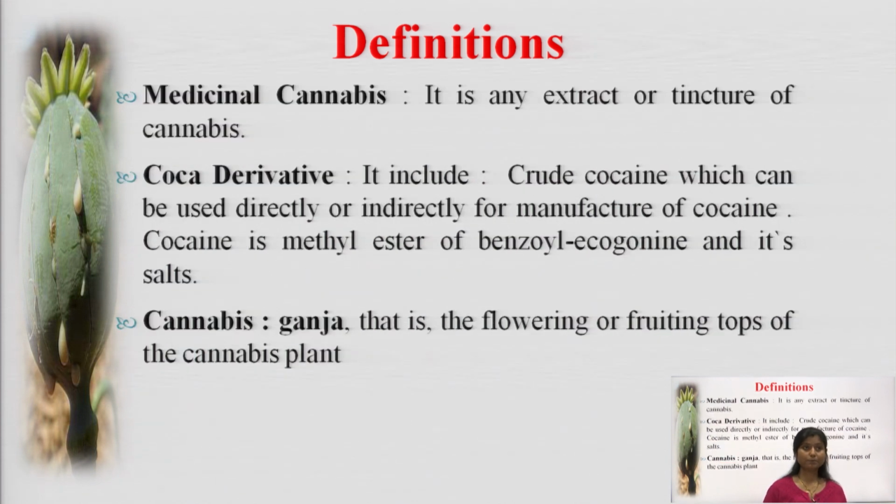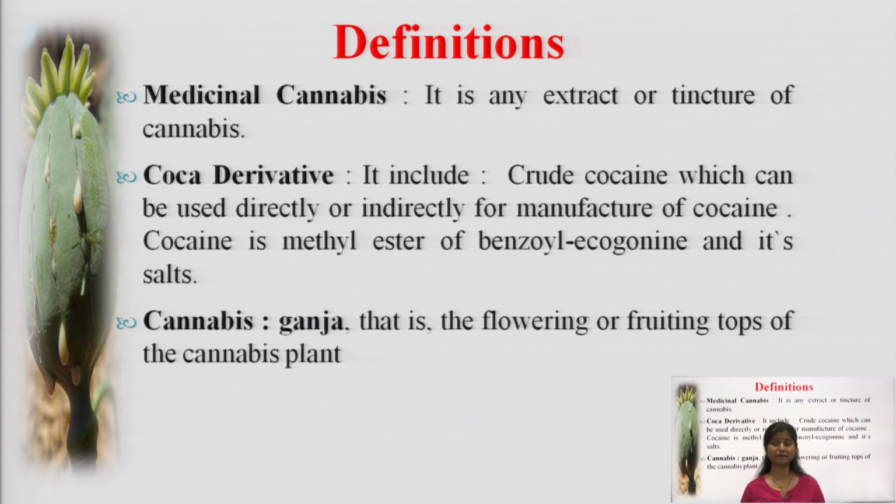Coming to the next point, we have medicinal cannabis, coca derivative and cannabis. Cannabis we have termed as charas, and here we are also talking about ganja. First is medicinal cannabis, which differs a bit from cannabis.